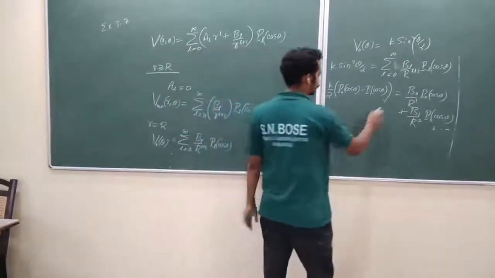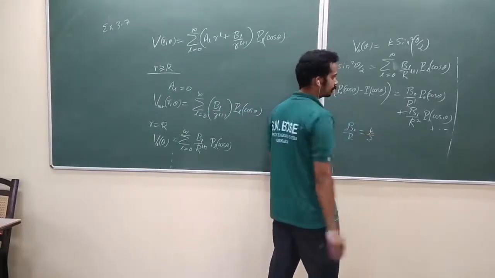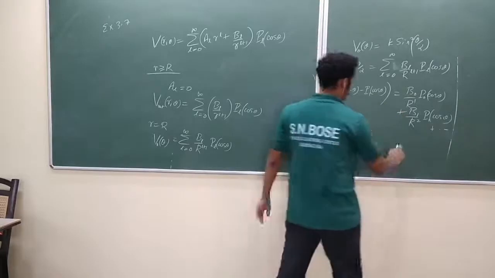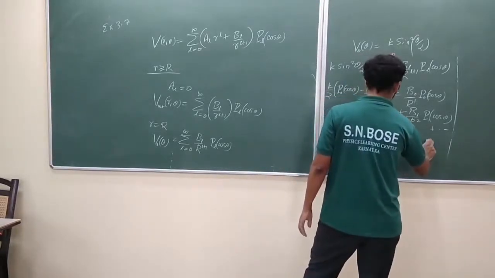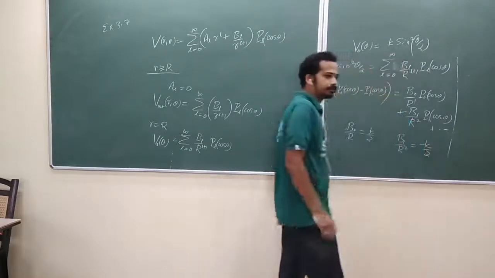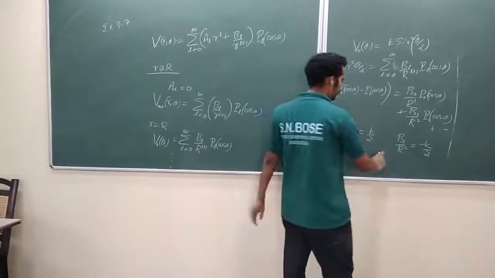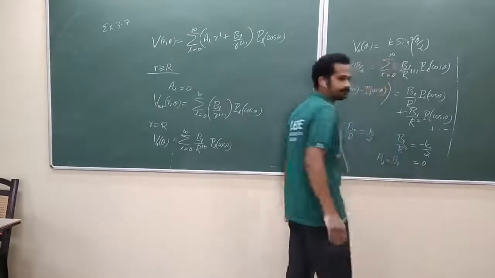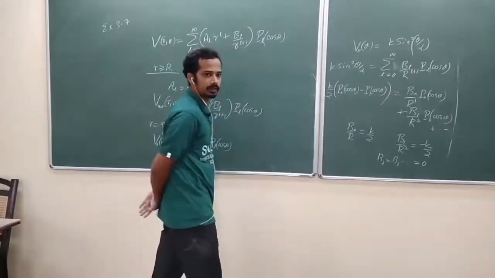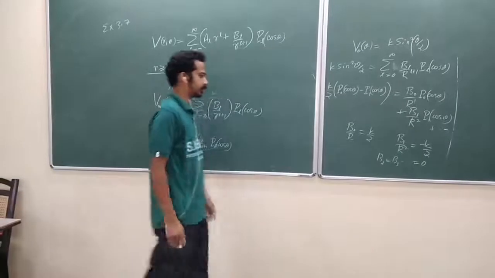So B0 by R is equal to K by 2. B1 by R square is equal to minus K by 2. And B2, B3 and all are 0. Why? There are no coefficients of such a thing in the left hand part.